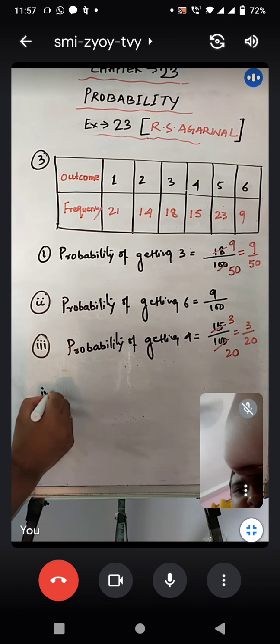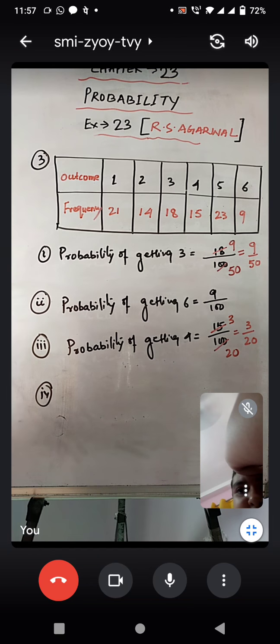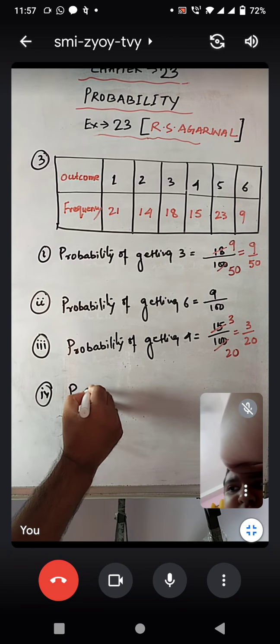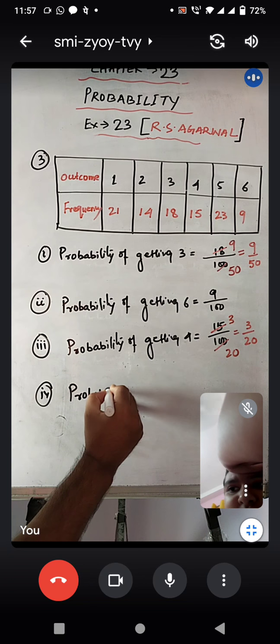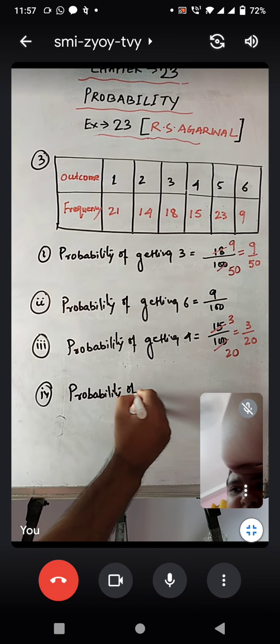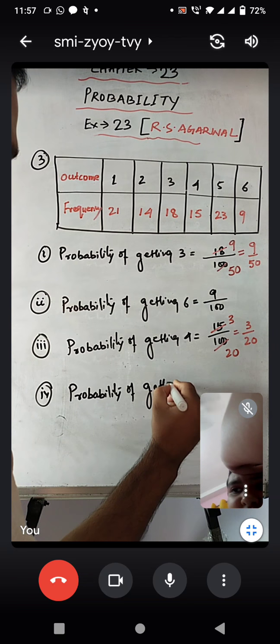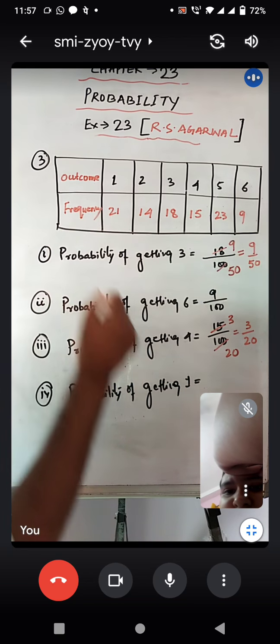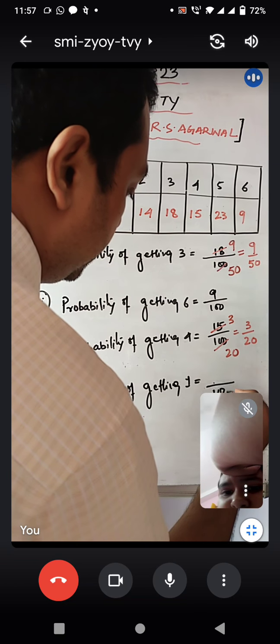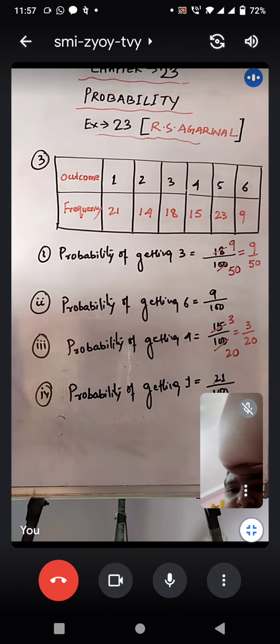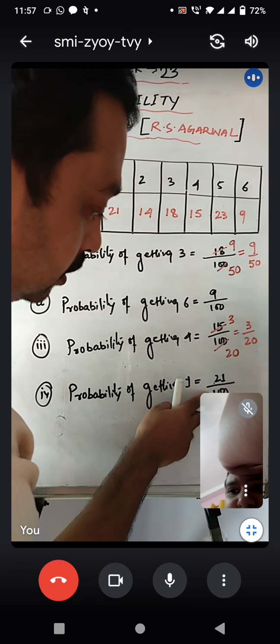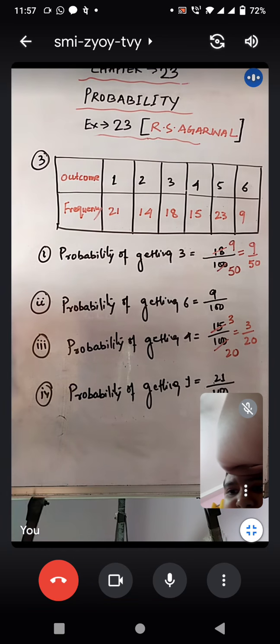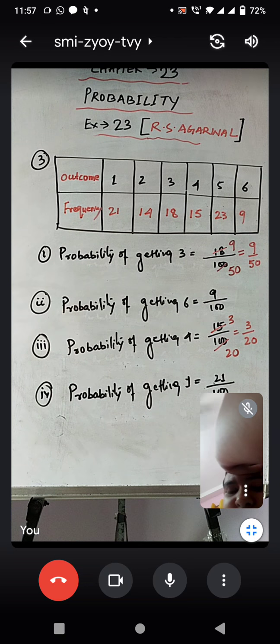Now the last sum of question number 3. Probability of getting 1. So probability of getting number 1. How many times has number 1 occurred? 21 times. So out of 100, 1 has occurred 21 times. Again, we cannot reduce these two numbers. So this would be your final answer. So this is the solution of question number 3, students.